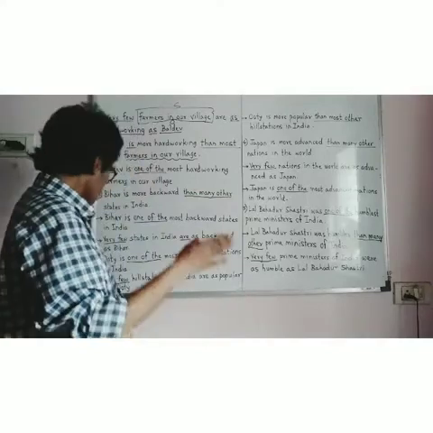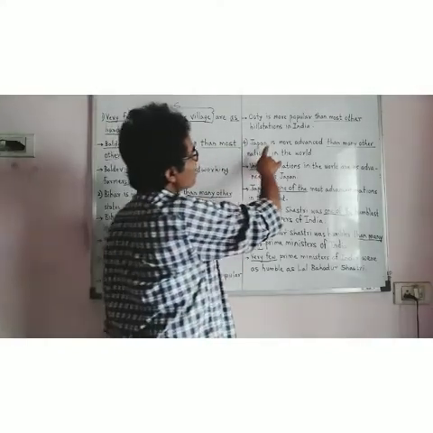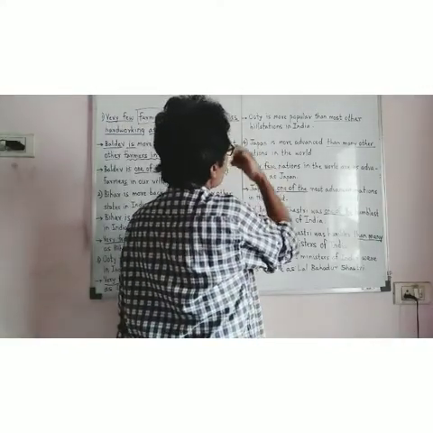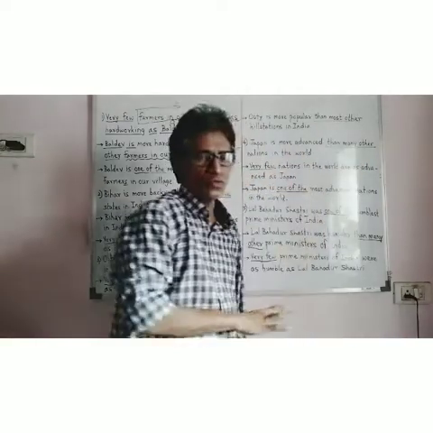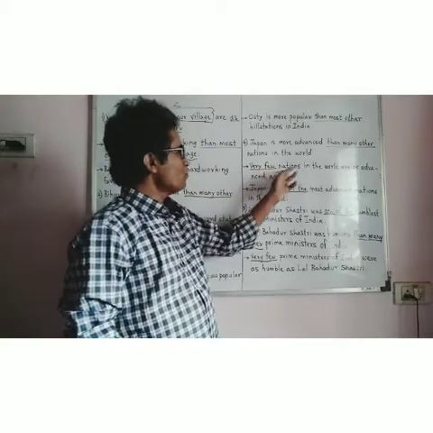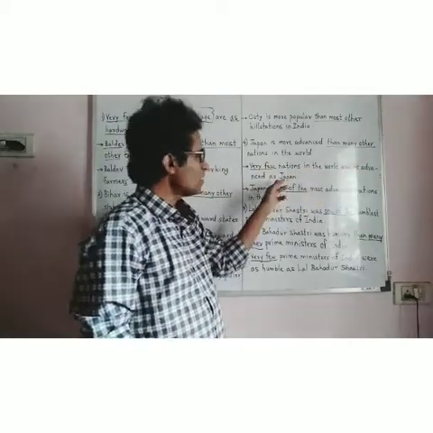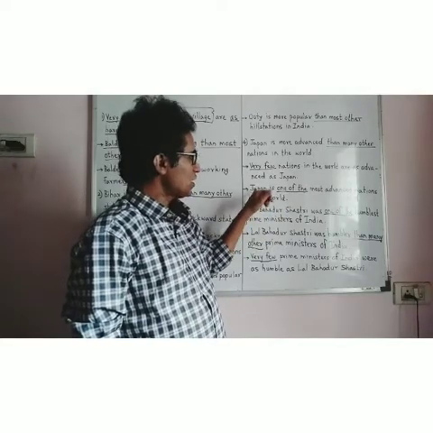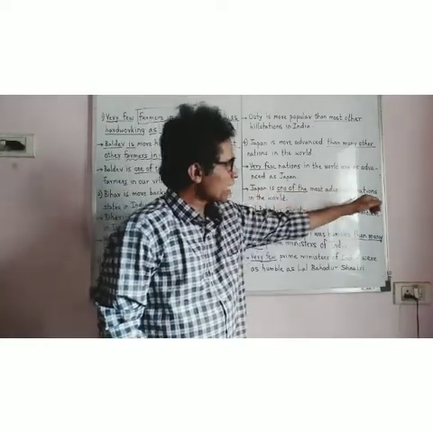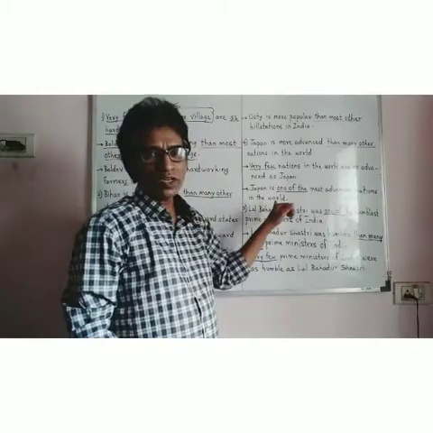So now from here we can start. Japan is more advanced than many other nations in the world. Answer: Very few nations in the world are as advanced as Japan. Superlative degree: Japan is one of the most advanced nations in the world.